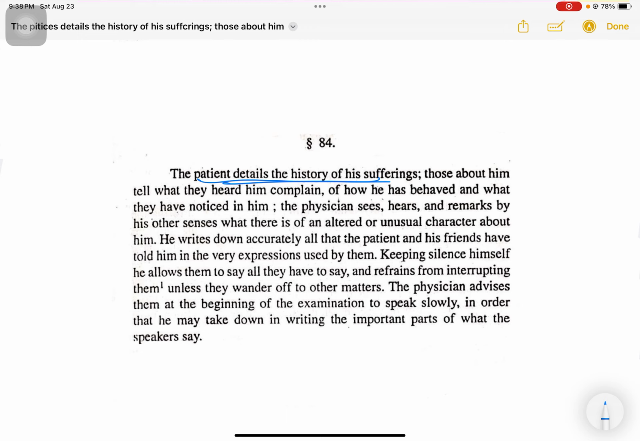Those about him tell what they heard him complain of, how he has behaved, and what they have noticed in him. Then the physician sees, hears, and remarks by his other senses what there is of an altered or unusual character about him. So we get details of the patient from three sources. Now, what are these three sources?